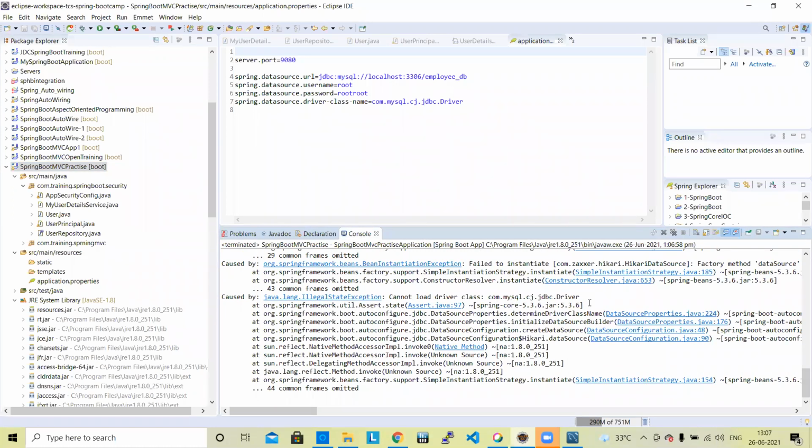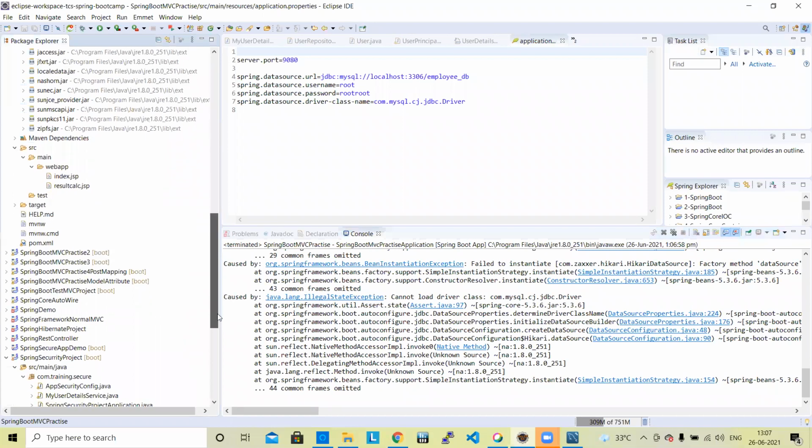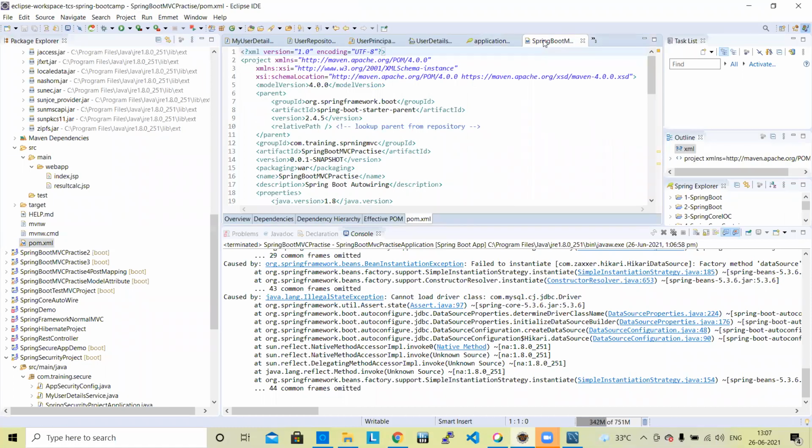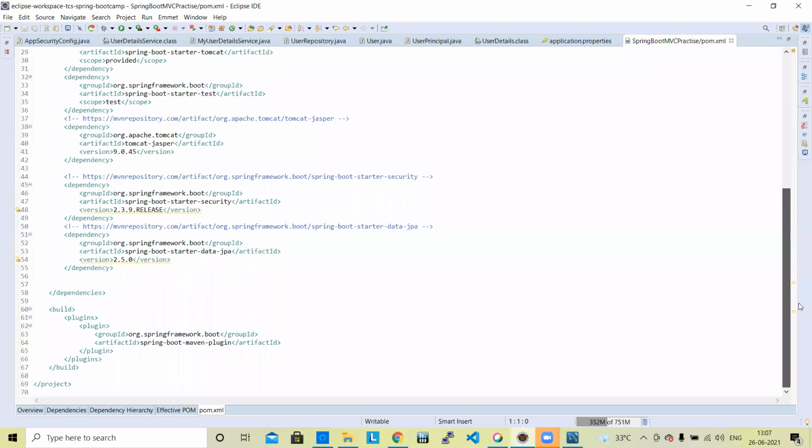Why? Because we have not added the dependency here. We have not added the dependency for MySQL so far. If we do not add the dependency, it will not get the supporting classes here.